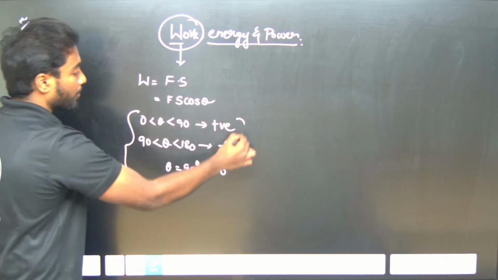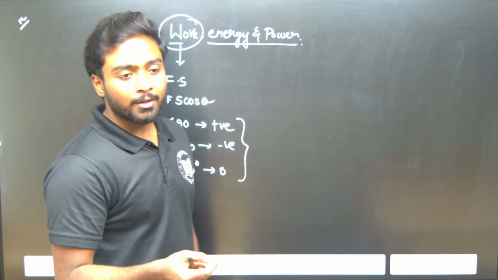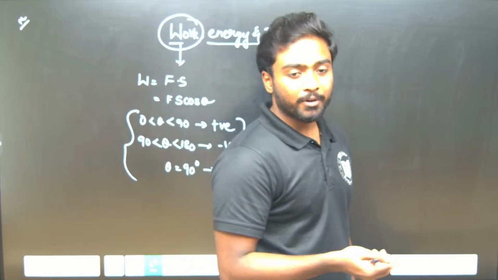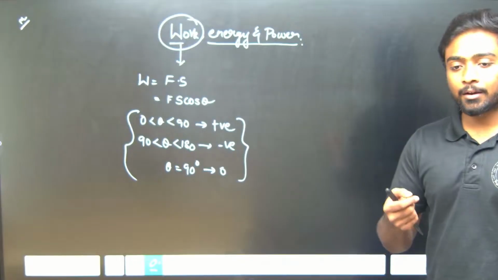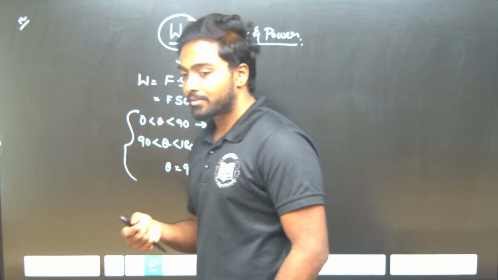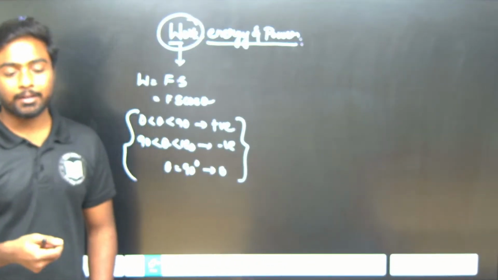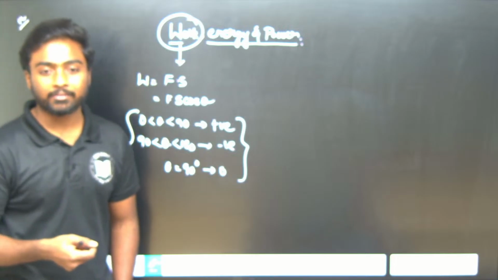These are the major things we saw in the last class, including scalar and vector properties. The basic need of this chapter is scalar and vector. If you know the basics of scalars and vectors, work, energy and power will be easier to analyze, and the questions they ask will be easier.